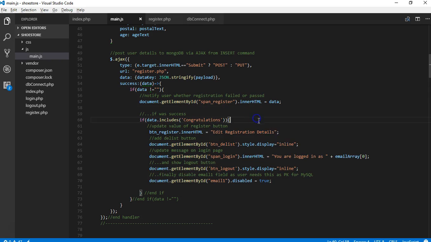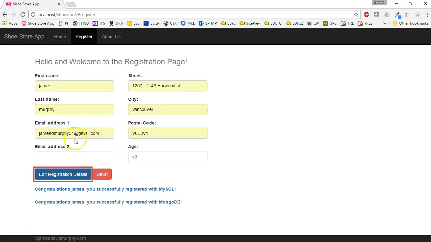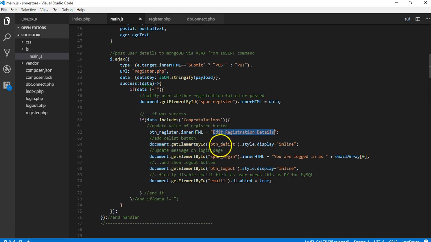If you look, the first thing I do is change the inner HTML of the register button to "edit registration details here." That actually allows the user, if they decide they want to change their registration details, to do so. The second thing I do here is btn delist.